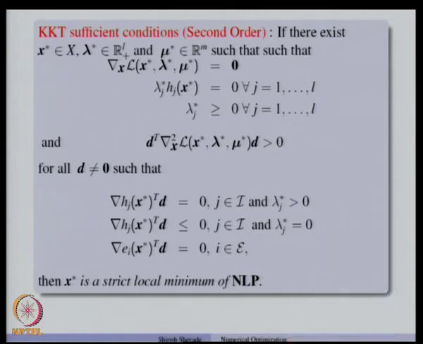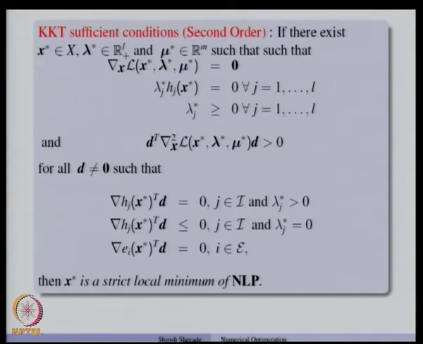So, let us again look at the unconstrained optimization problems. For the unconstrained optimization problem, we saw that the Hessian matrix is positive definite.